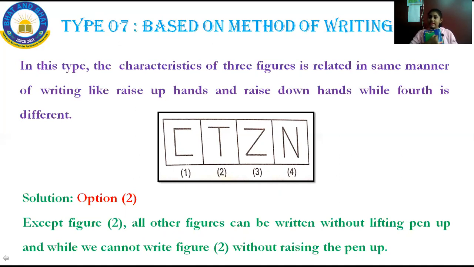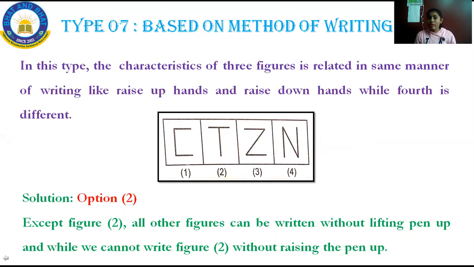But Z also I can write easily without raising my hand. Even N can be written without raising my hand. But for writing T, I should raise my hand. Except figure 2, all figures can be written without lifting the pen up, isn't it? C, Z and N, I can write without lifting my pen up. But we can't write figure 2, that is T, without raising the pen. This is how you have to answer.